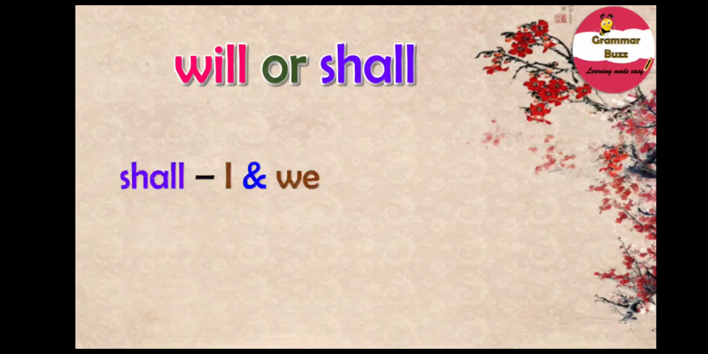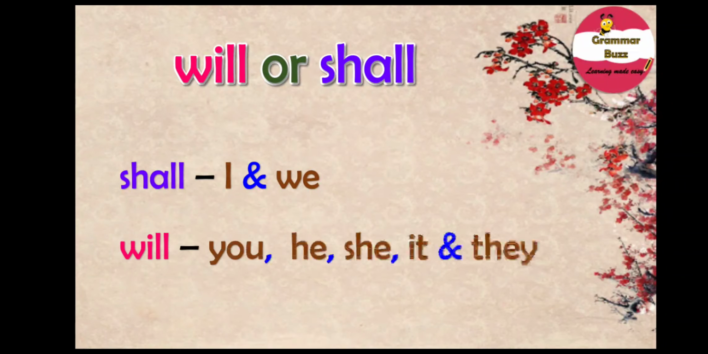Remember, the traditional rule for shall is, it is used with first person pronouns I and we to form the future tense, while will is used with second and third person pronouns, that is you, he, she, it and they. However, when it comes to expressing a strong determination to do something, the roles are reversed. Will is used with first person and shall is used with second and third person.